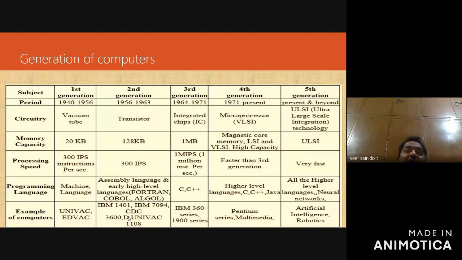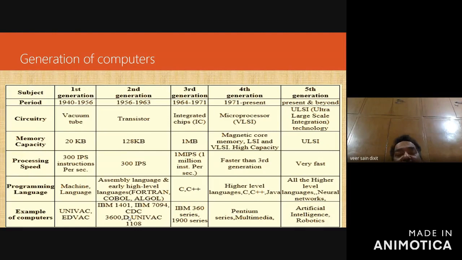So assemblers are of two types: turbo assembler and macro assembler, which are still used in microprocessors. Basically, turbo and macro are both company names, right? So these two microprocessor assemblers are used for writing microprocessor assembly programs.